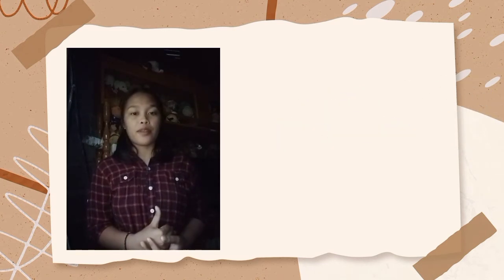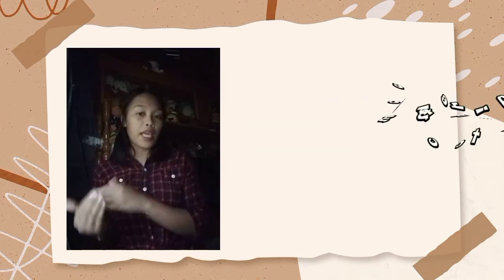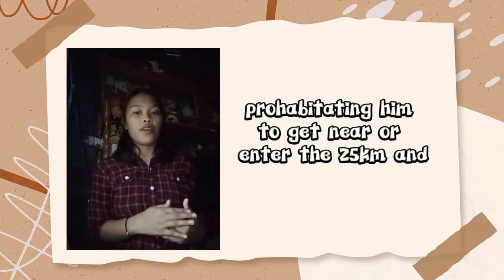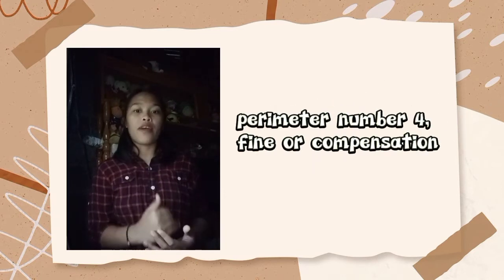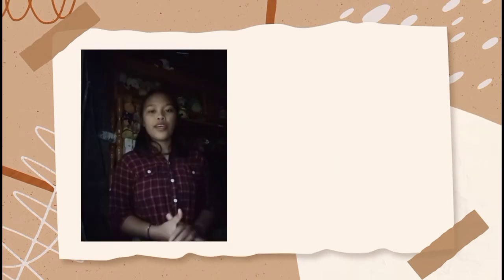Third is destierro, the penalty of banishing a person from the place where he committed a crime, prohibiting him from getting near or entering the 25-kilometer perimeter. Fourth is the fine, compensation. Lastly is the civic duties.